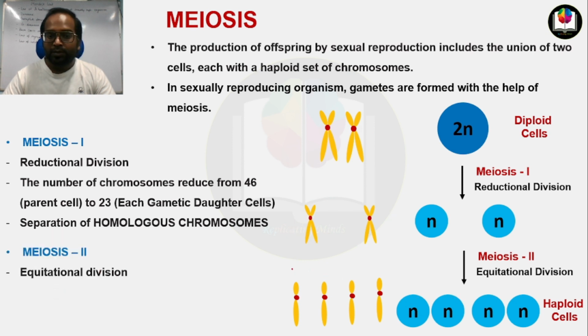Suppose this is chromatid number 1, this is 2, this is 3, this is 4. Chromatid number 1 will go into this daughter cell, 2 into this daughter cell, 3 into this daughter cell, and the 4th into this daughter cell.